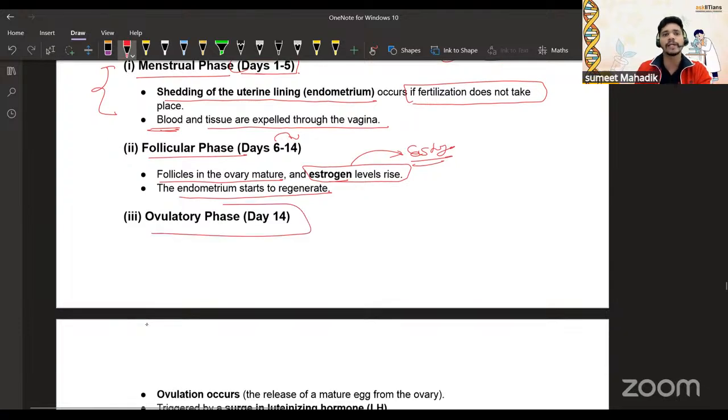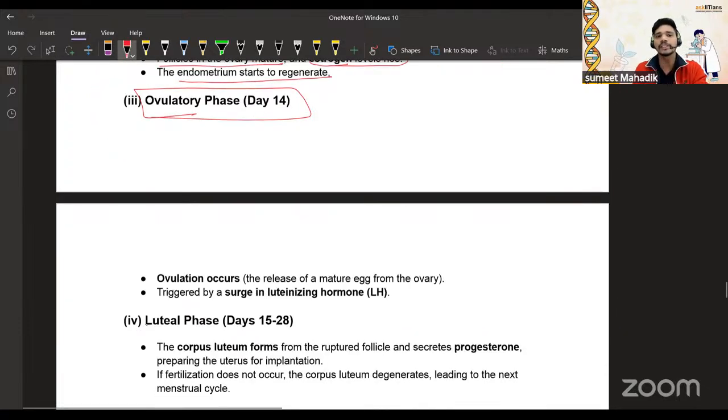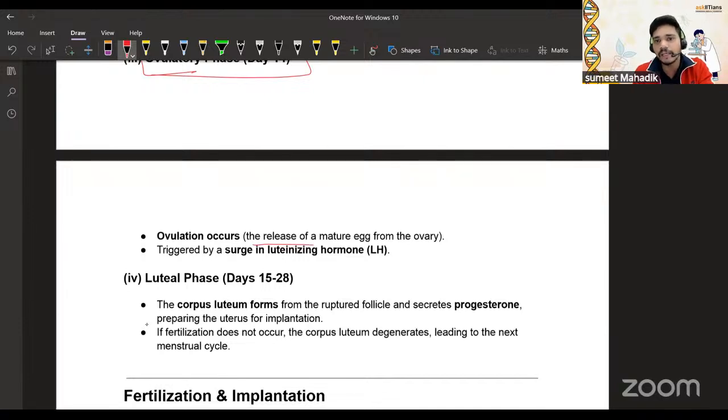Ovulation occurs: the release of the mature egg from the ovary, triggered by the surge of luteinizing hormone. See, the hormones are estrogen, LH and progesterone. The LH surge will be on day 14. Estrogen is the initial one, and progesterone maintains the pregnancy. You should be aware of that.